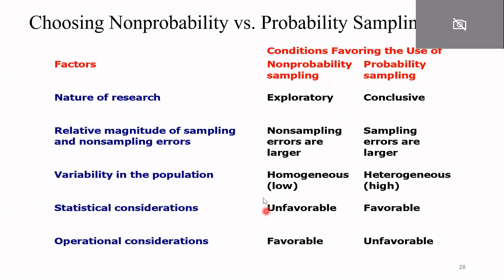Statistical consideration: in case of non-probability sampling, you cannot perform statistical tools directly. You have to make a lot of changes, a lot of data purification, and then you can perform the different statistical tests. But in case of probability sampling, it is not required if you have used probability sampling. Operational consideration: in case of non-probability sampling, you can collect your data very easily. But in case of probability sampling, it's a little bit tough as compared to non-probability sampling.